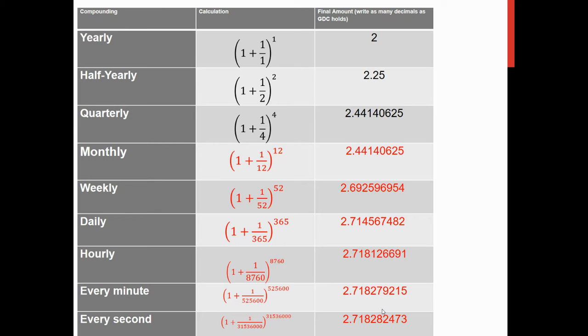What is happening to the number on the right? 2.44, 2.69, 2.71. Notice it's getting bigger, but eventually it tops out around 2.71828.